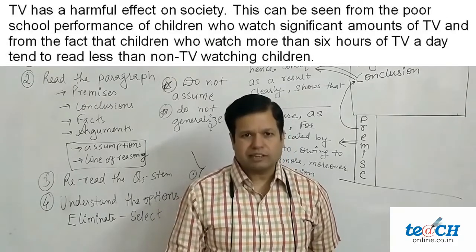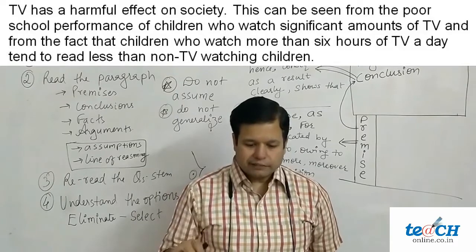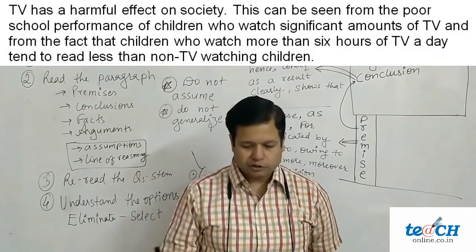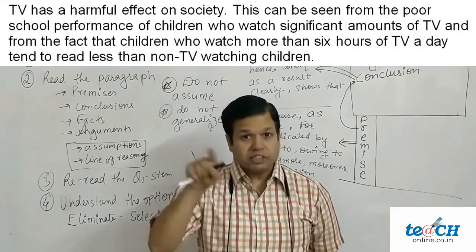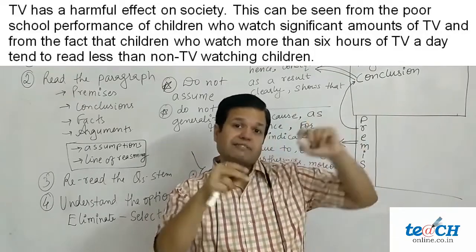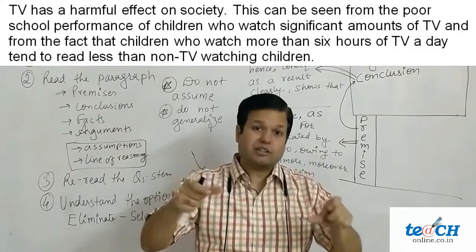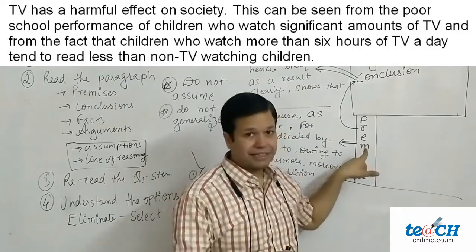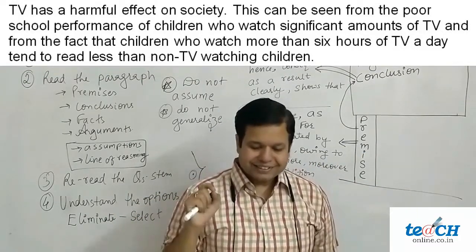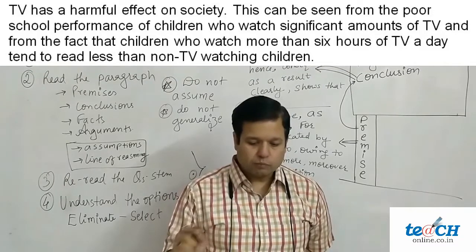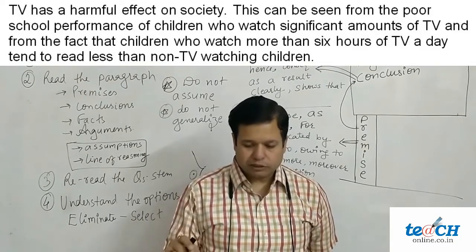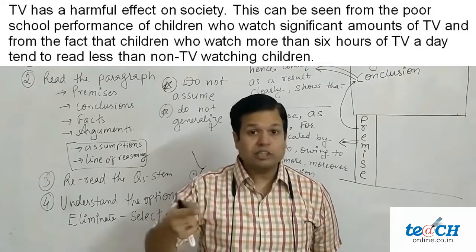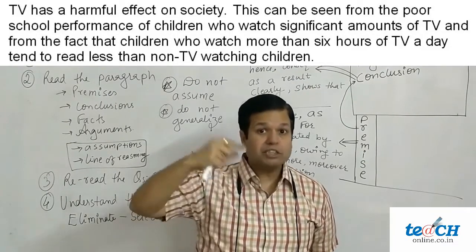Let's have one more example. It says TV has harmful effect on society. This can be seen from poor school performance. Now this can be seen, so this can be justified by this reason, this fact. So this fact is our premise. So premise is this can be seen from poor school performance of children watching a significant amount of TV, and from the fact that, so there is one more premise, because it can be seen by two things.